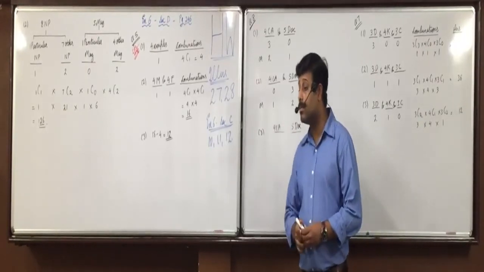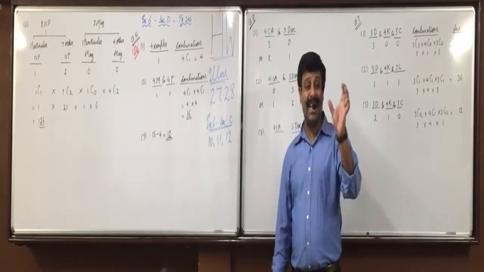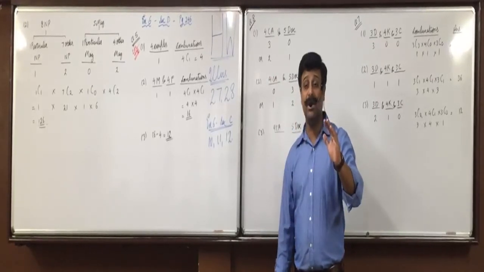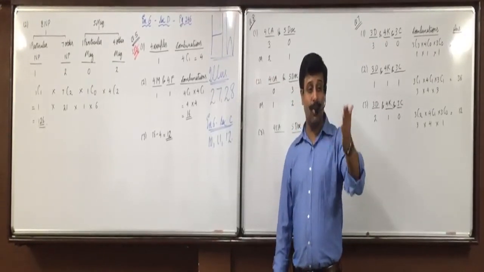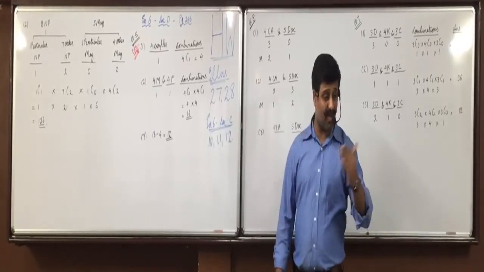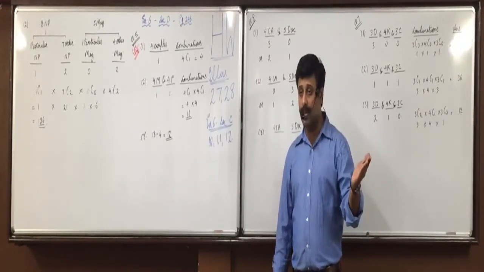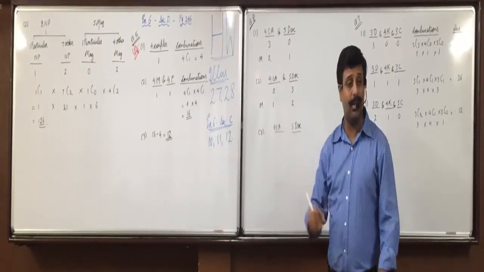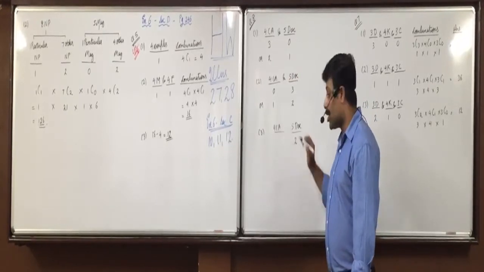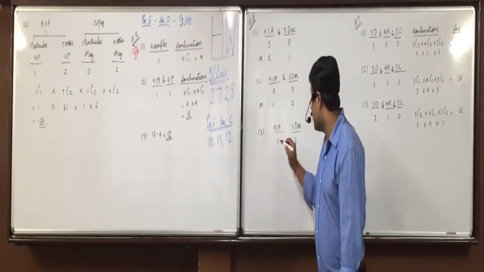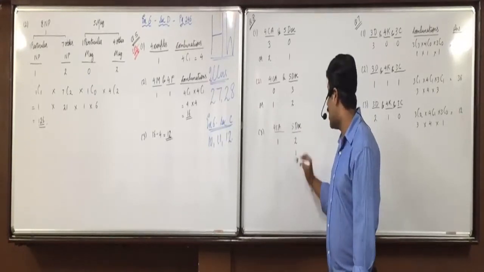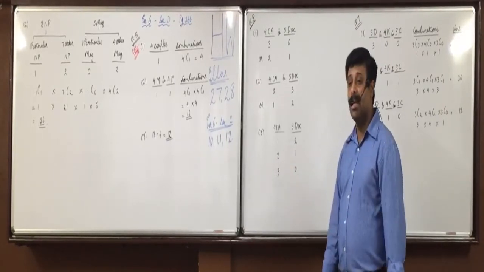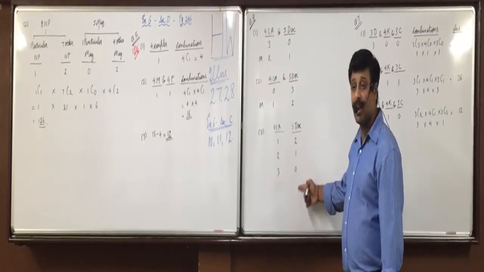At the most, 2 doctors are selected. Yesterday I told you if it is at least, then start with that number and keep on increasing, because minimum. At most means maximum. At most 2 doctors means 2 or less the number of doctors. Less than equal to 2 doctors. So at least means increasing, at most means start with that number and keep on decreasing. Start with 2 doctors. So how many CAs? 1. Now keep on decreasing. 1 doctor, 2 CAs. 0 doctor, 3 CAs. At the most 2 doctors are selected or not?